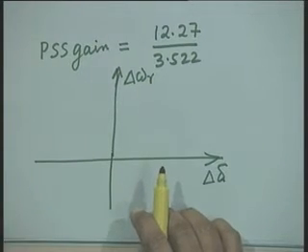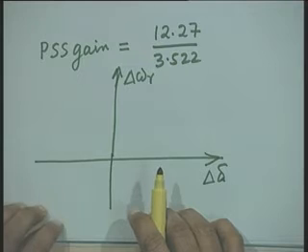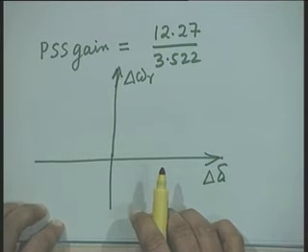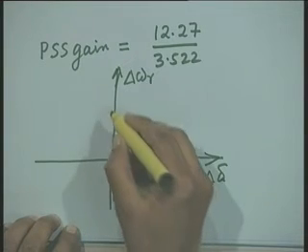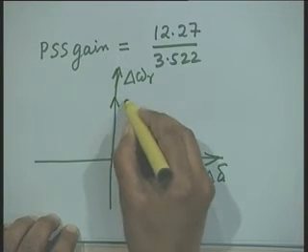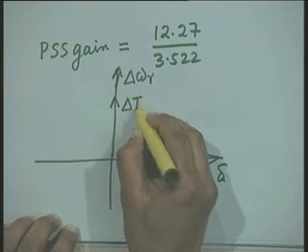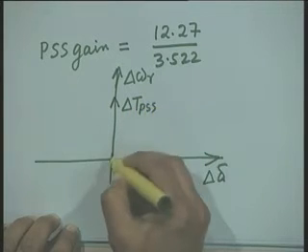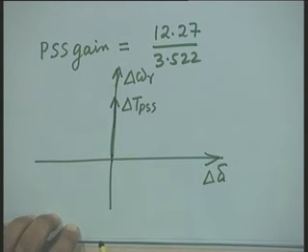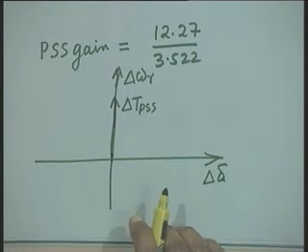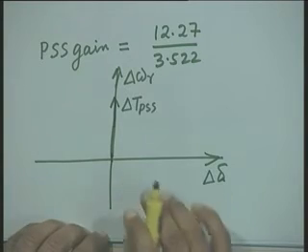If you fully compensate for the phase lag by choosing the PSS parameters, right, then the delta T due to PSS will be along this axis, right, and this is a pure damping torque. Now, suppose instead of fully compensating, you do undercompensation,